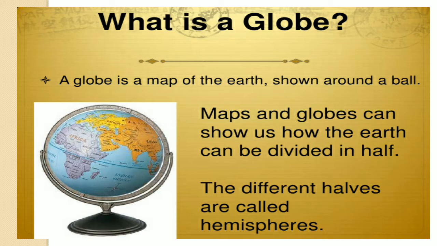A globe is a map of earth shown on a ball. A globe looks like a ball, and maps and globes can show us how the earth can be divided in half. The different halves are called hemispheres.